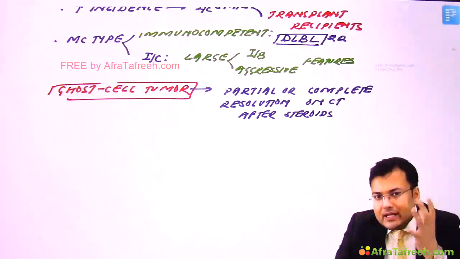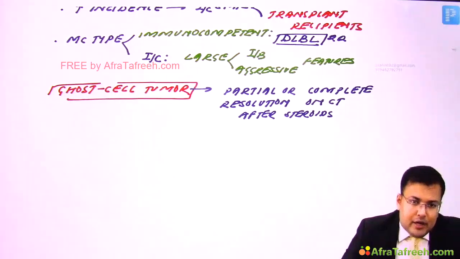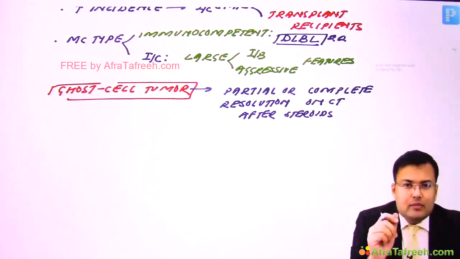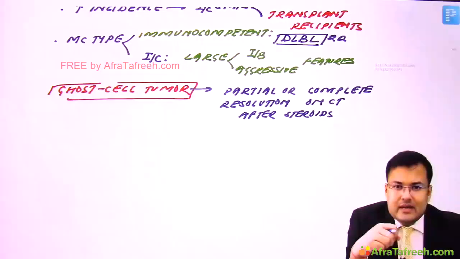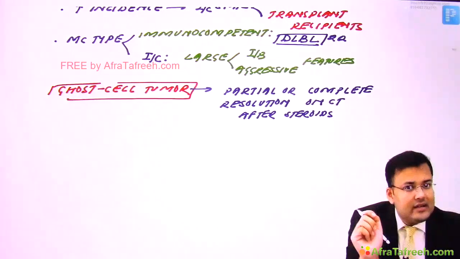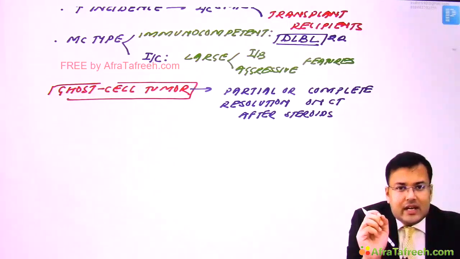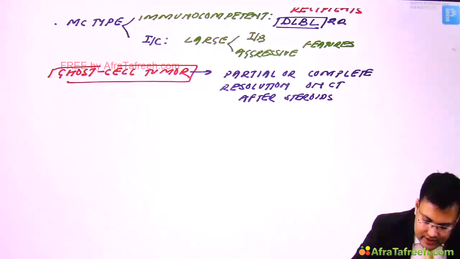In this case, what is the problem? There is a mass lesion. So primary CNS lymphoma is having a mass lesion. Because of this mass lesion, there are two problems. One, there is increased intracranial tension. So patients will be having signs and symptoms of raised intracranial tension. And second, patients are having neuropsychiatric symptoms. Okay. So see the clinical features.